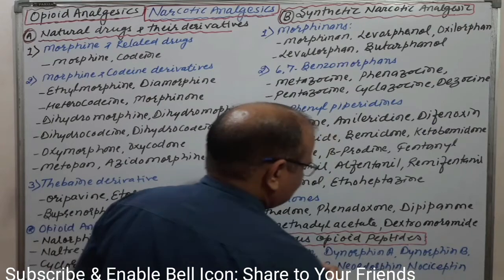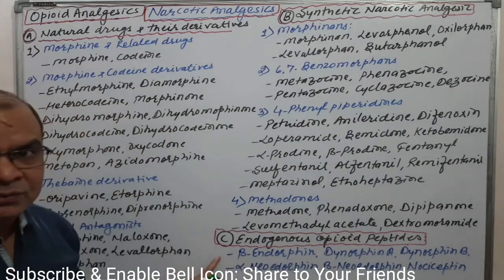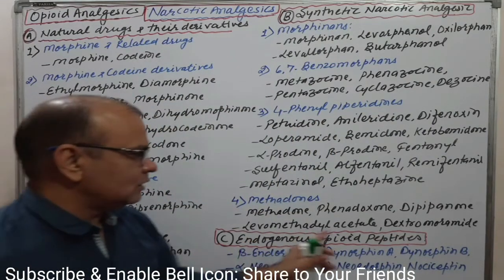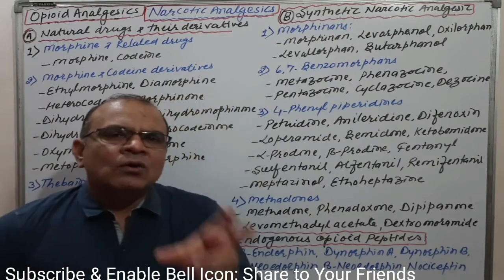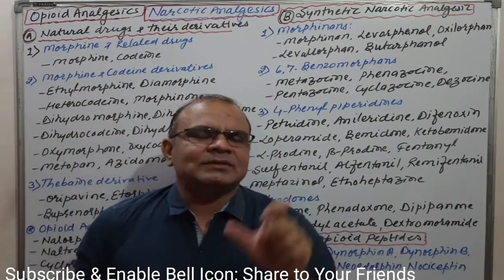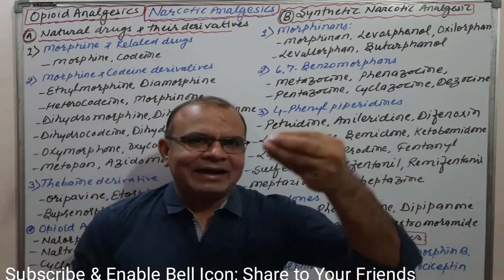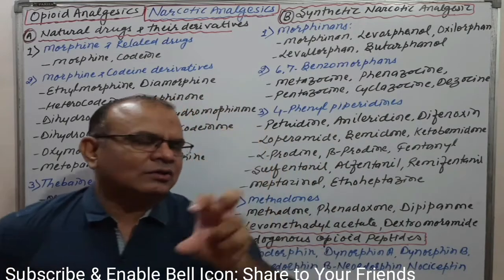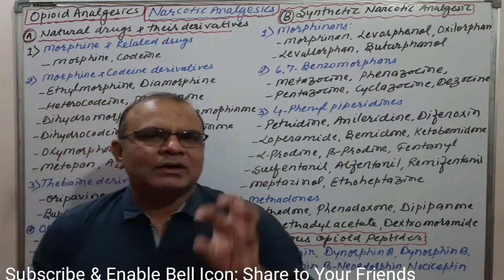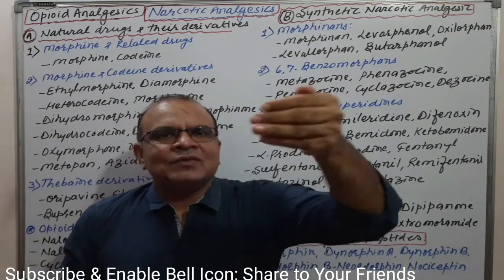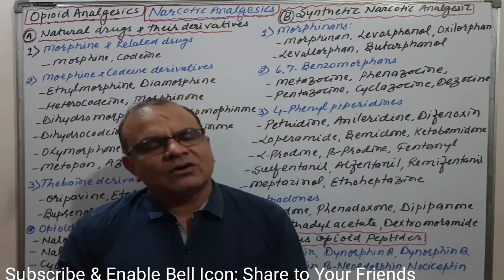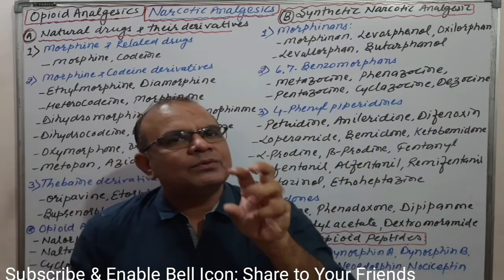Taking the third point first, endogenous opioid peptides: opioid receptors have certain endogenous neurotransmitters, compounds that act as agonists on the respective opioid receptor.